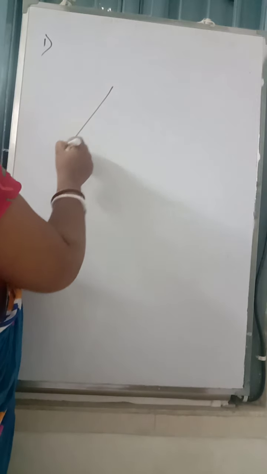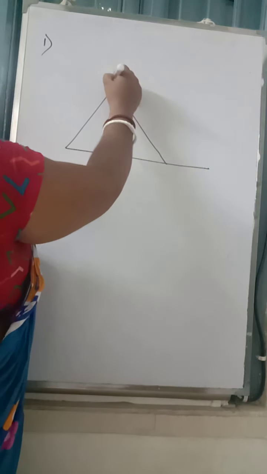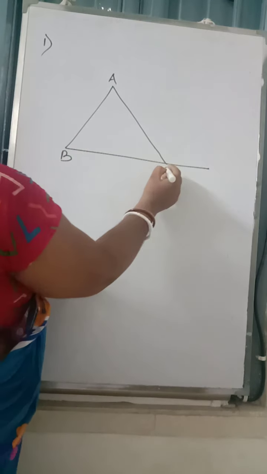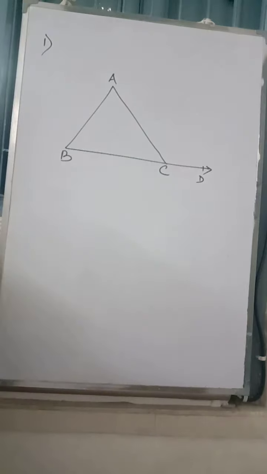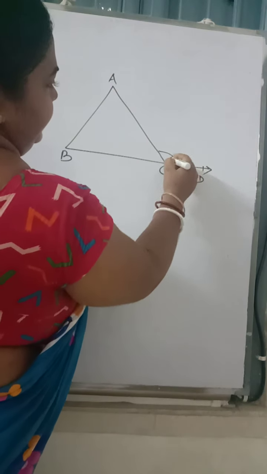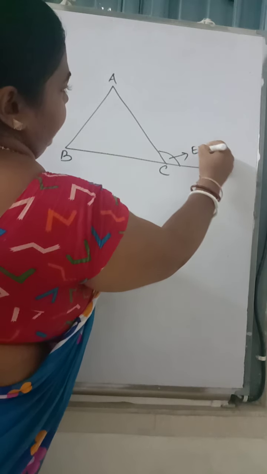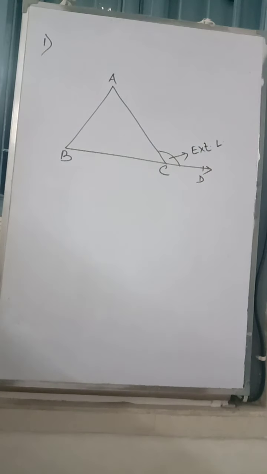Just an example, if it is a triangle ABC and side BC is extended to D, so you have here an exterior angle. What is that exterior angle? This angle ACD is known as the exterior angle.